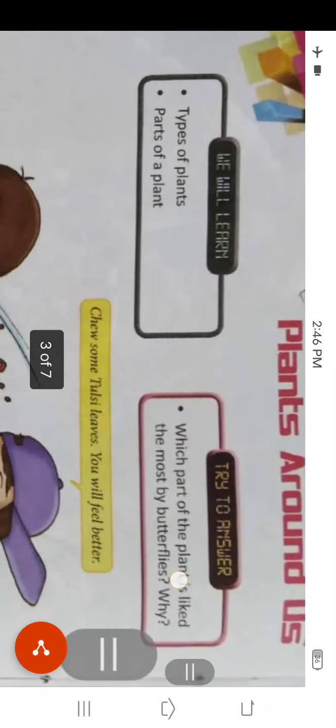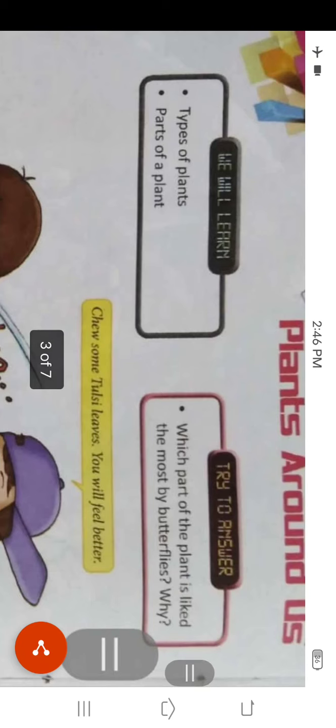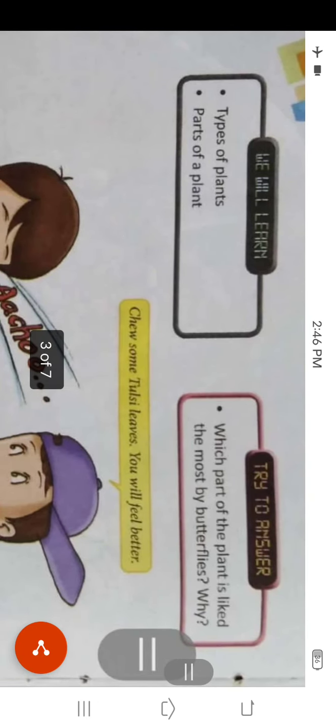Let's read the chapter. In this chapter we will learn about the types of plants and parts of a plant, and try to answer which part of the plant is liked the most by butterflies and why. We can answer that butterflies like the flower part of a plant because the flower has nectar. That is why the butterflies suck the nectar from the flower.